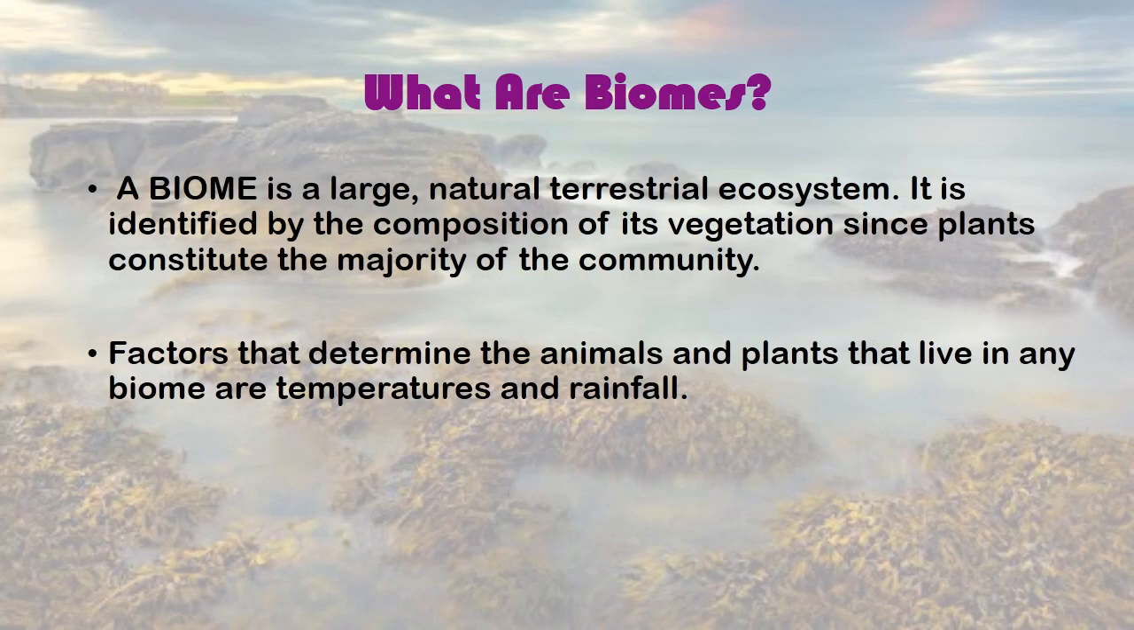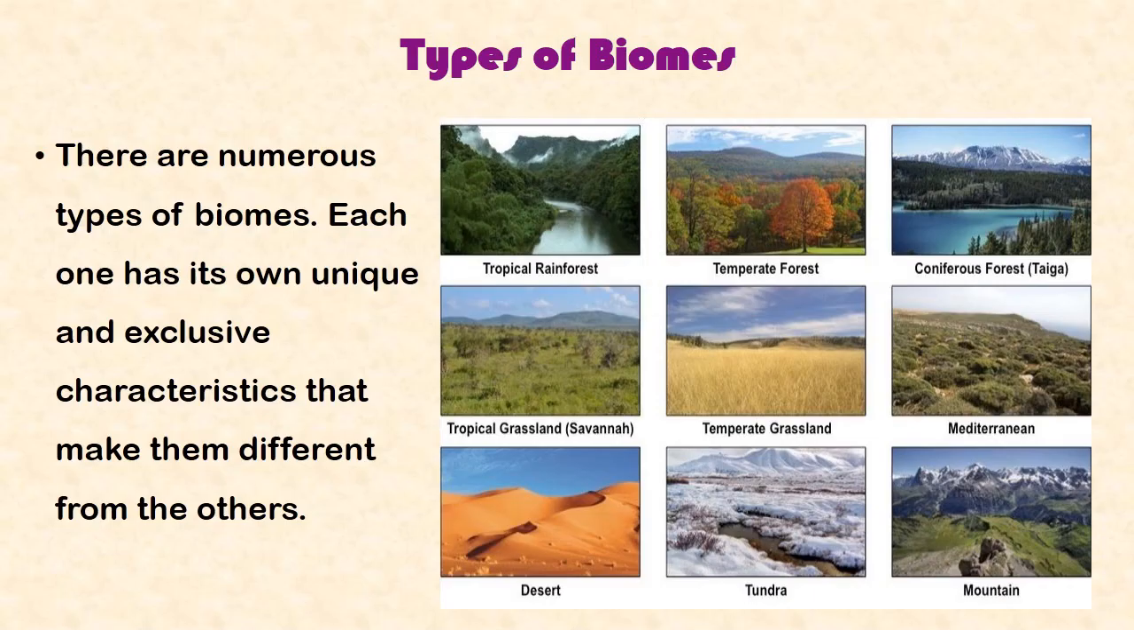Now, what are biomes? A biome is a large natural terrestrial ecosystem. It is identified by the composition of its vegetation, since plants constitute the majority of the community. Factors that determine the types of animals and plants that are found in any biome are the temperature and rainfall. In other words, the amount of precipitation in those biomes will determine the kind of animals and plants that are discovered there. Now we're going to be looking at the numerous types of biomes.